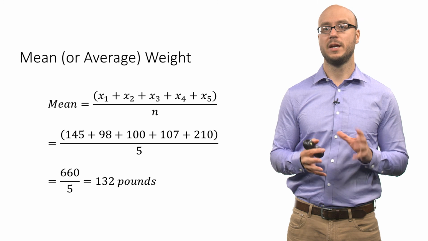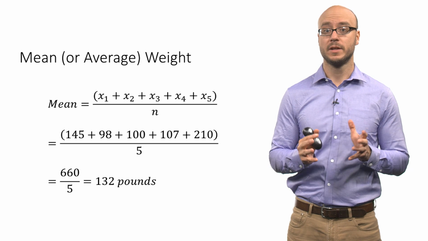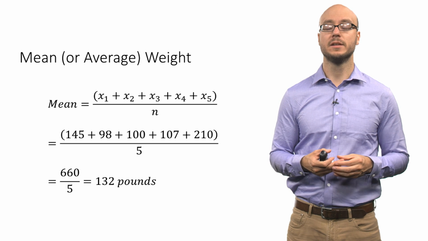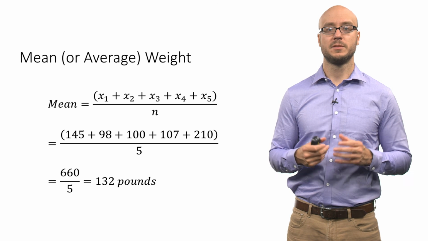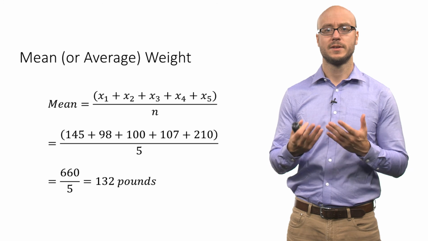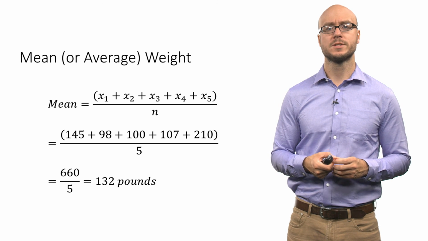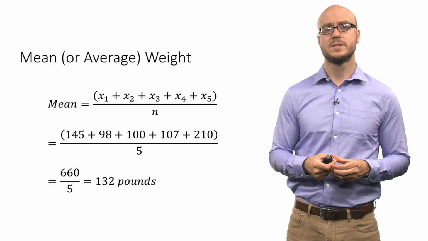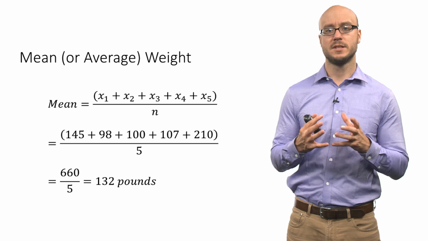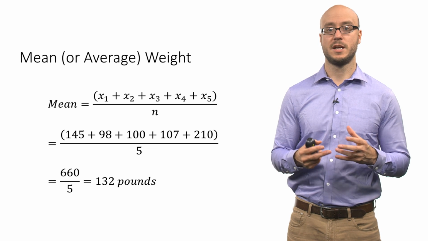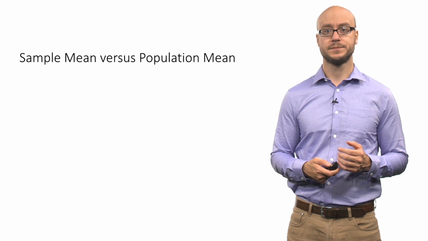When we talk about the mean or average, it means the same thing. In statistics, we like to call the average the mean, just because we like to be fancy and use sort of adult language now that you're taking a real statistics course. So the mean of this set of observations is 132 pounds. You can think of this as the typical person in this data set. The typical person in this data set is 132 pounds.